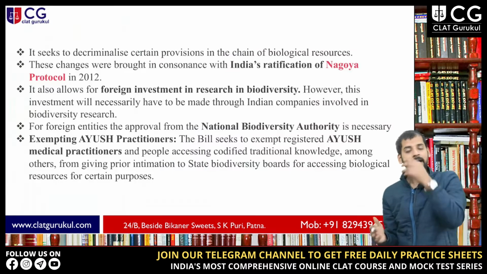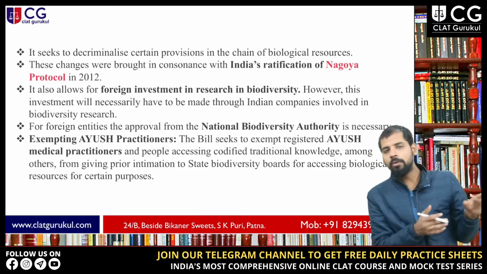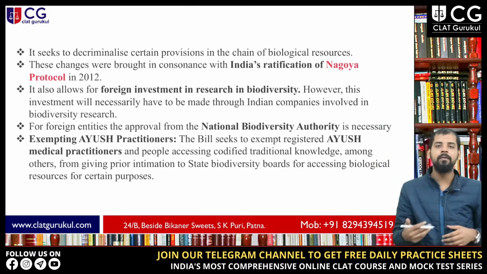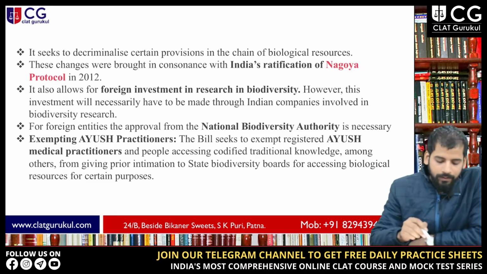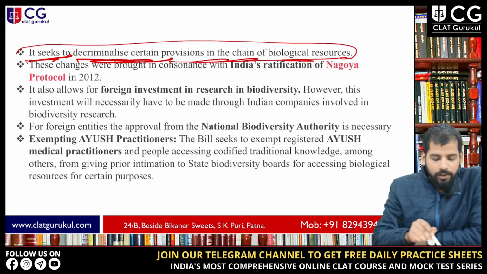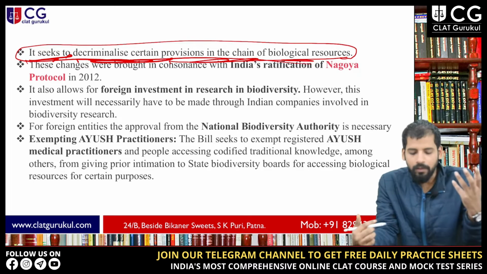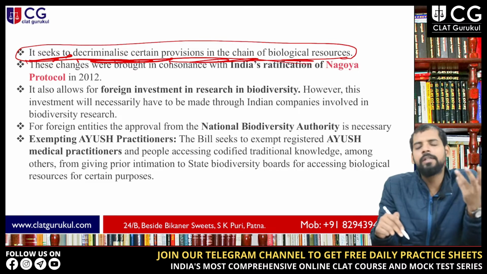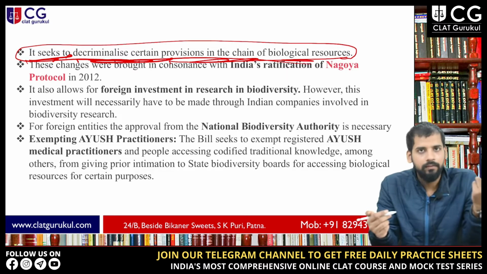Next, let's go back to the key points of the act. So this was all about the UN Convention on Biological Diversity, what the goals are, who the members are, how it was adopted, and the years involved in this whole process. So let us go back again to the key points. The act seeks to decriminalize certain provisions. The new bill seems to relax certain provisions of the earlier act with respect to biological resources.